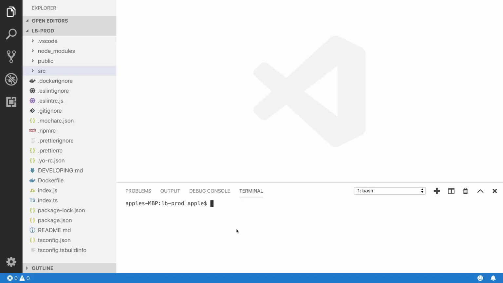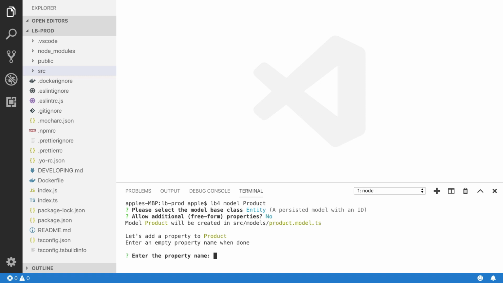We're going to create our first loopback model. I'm going to create the product model. A persistent model with ID. Yes, I would like to save the data in this product model and it will have a unique ID. I have selected the entity. I'm going to press enter, allow additional freeform properties. You can choose no. Here I need to write the name of the property.